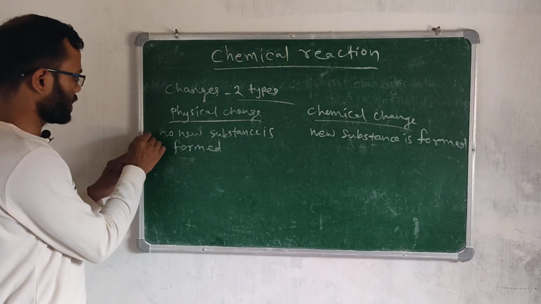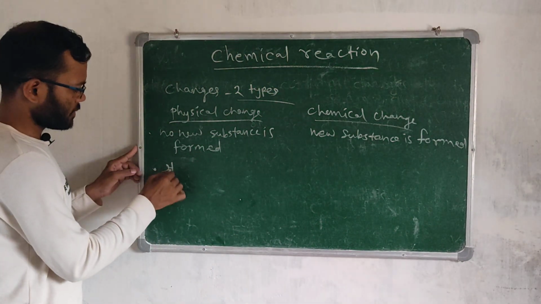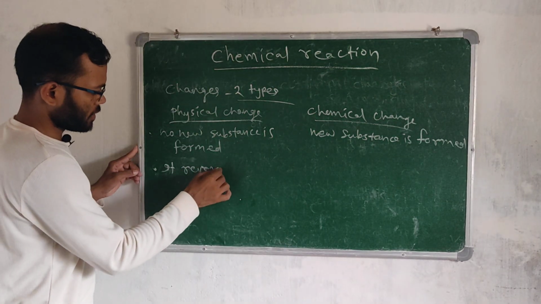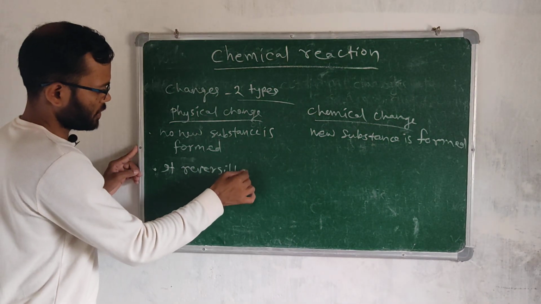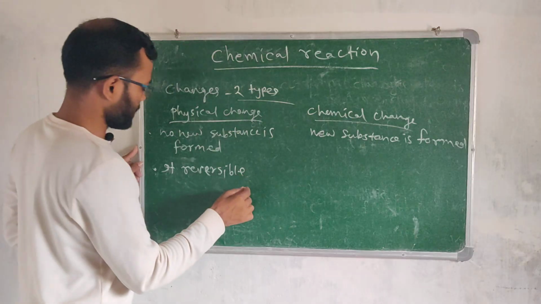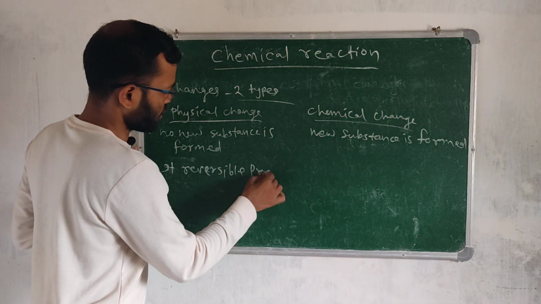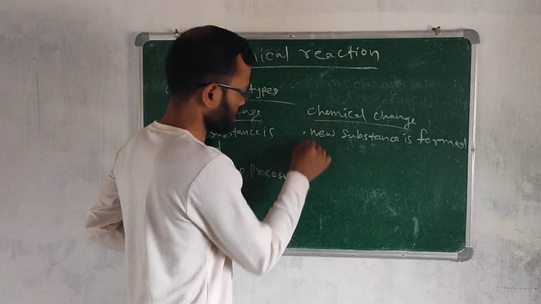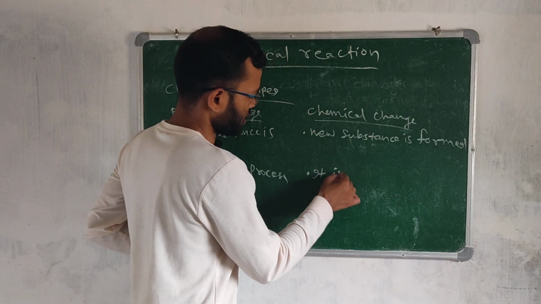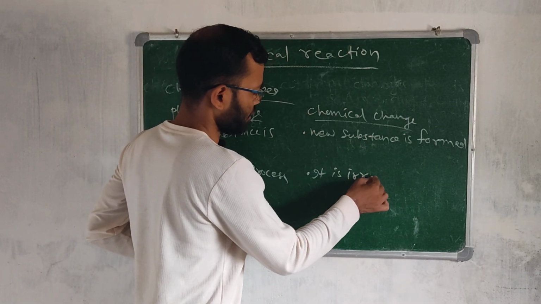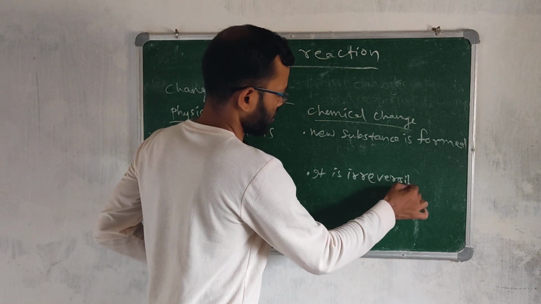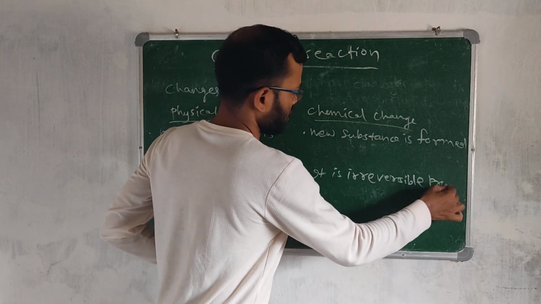Then the second thing is reversibility. Physical change is a reversible process. But chemical change is an irreversible process. It cannot be reversed back.